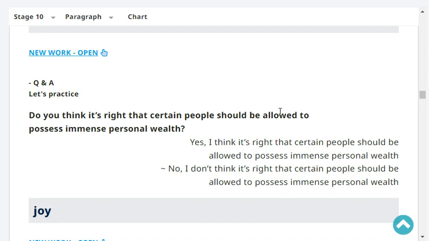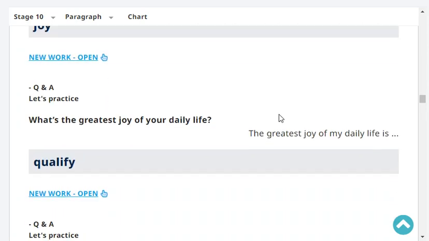No, I don't think it's right that certain people should be allowed to possess immense personal wealth. Very good. What's the greatest joy in your daily life?